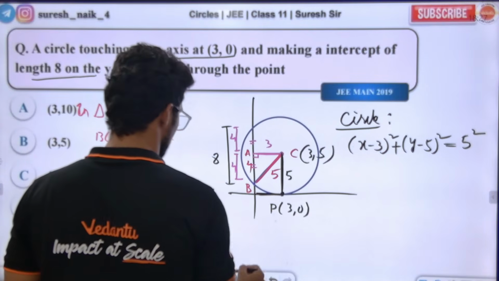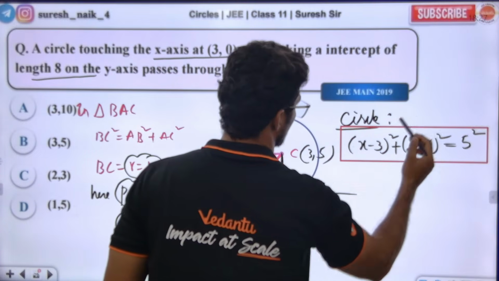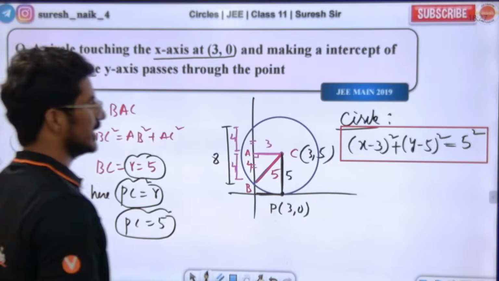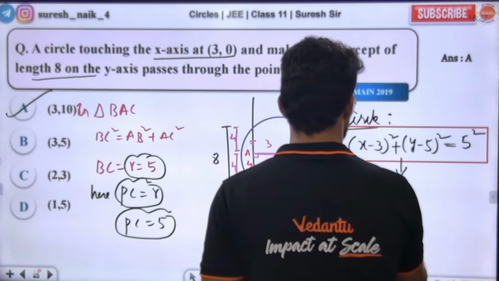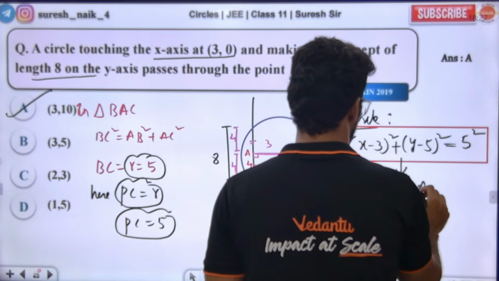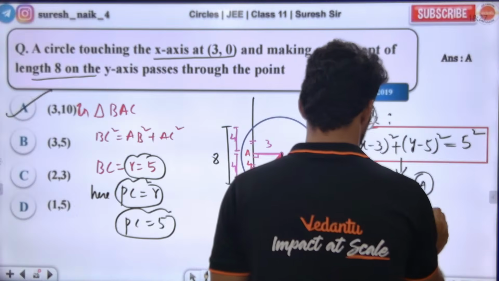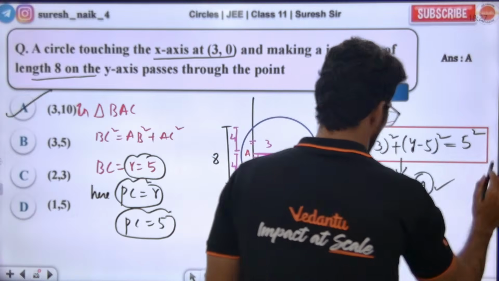Which option is satisfying this? See which option is satisfying. 3, 5 satisfying? No. 3, 10 yes, 3, 10 is satisfying. So option A is the right answer. Option A is matching. Option A is satisfying.